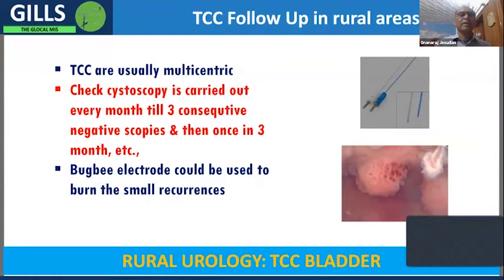Even if they have 3 consecutive negative scopies, you can keep following with urine microscopy to find out if they have any microscopic hematuria. So this is again one more urology problem which is easily amenable to treatment in rural